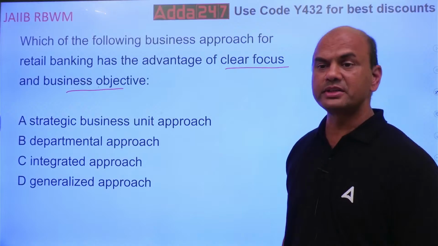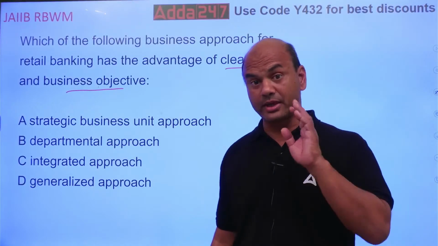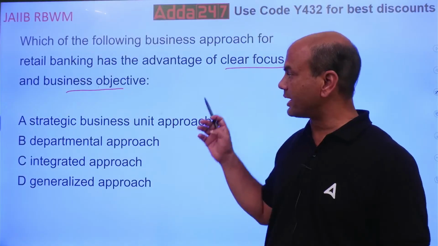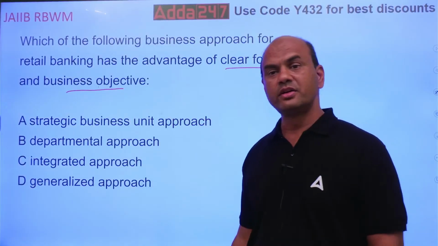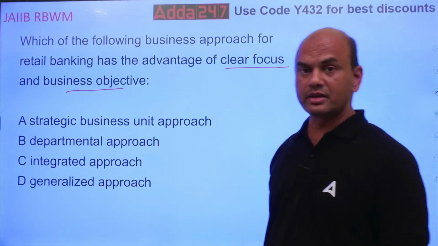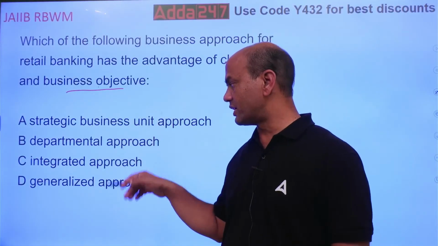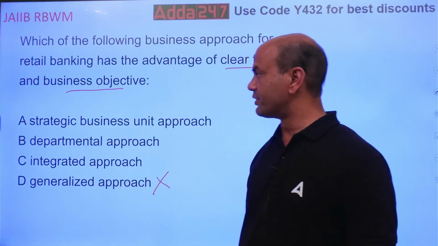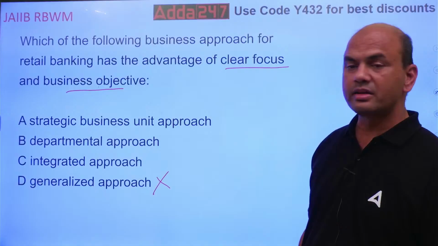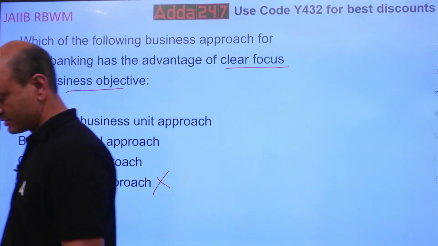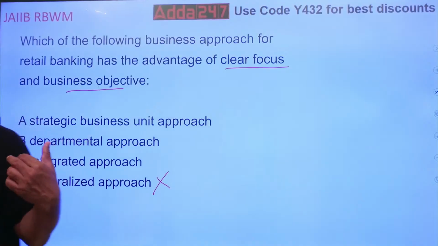Because RBI thinks all the banks should move towards which approach? Do they move towards departmental or SBU or integrated or generalized? Forget it. So SBU, departmental, integrated. Where should the banks move to? In which direction? So that's why this question is always there.